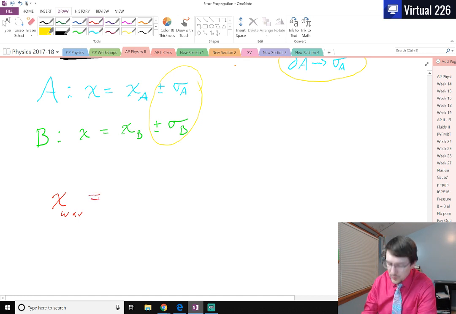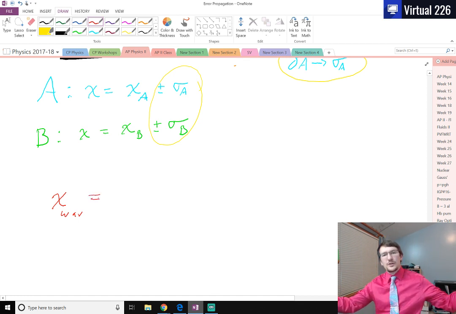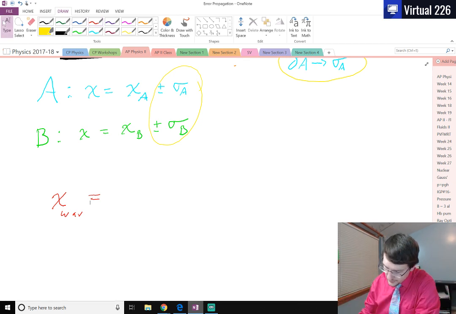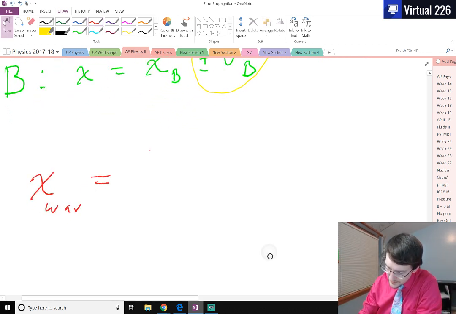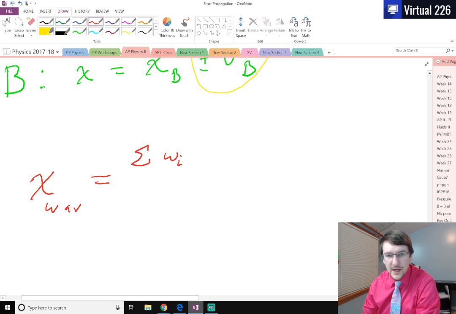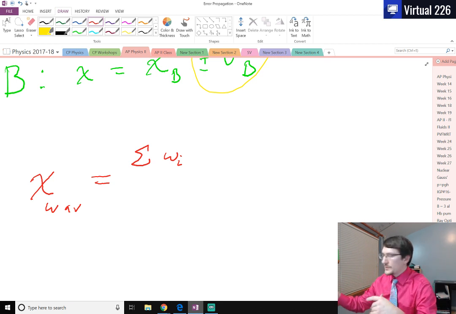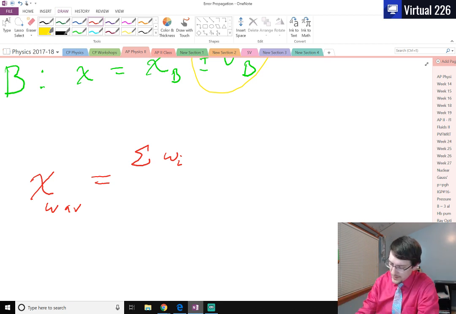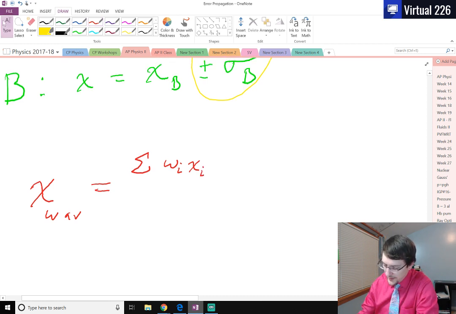To find this weighted average, which is what the entire community would say, hey, this is our answer, we take the summation of all of the weights of every single party's measurement, so group A, group B, group C, group D, all the way down the line. We take all their weights and multiply them by their individual values.